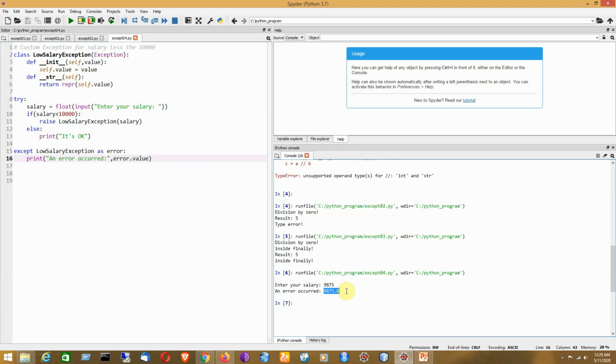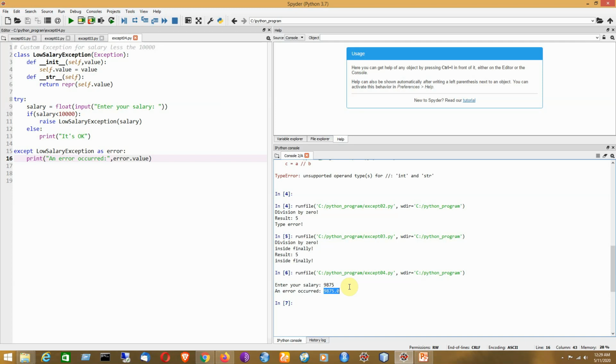Now there is another thing we need to consider here: if there is a particular block of code which is to be executed if no exception is raised.